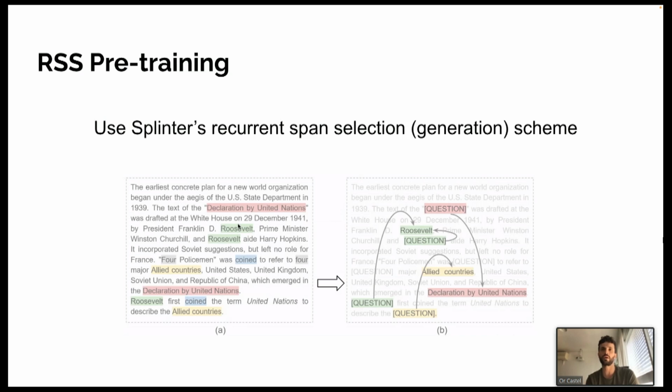And during pre-training, a single occurrence of each span is hidden from the model, and it is trained to predict the hidden span. Implicitly, this can be seen as training the model to extract some span from the context. The Splinter paper showed this on an encoder-only model, and here we use it for a generative model.